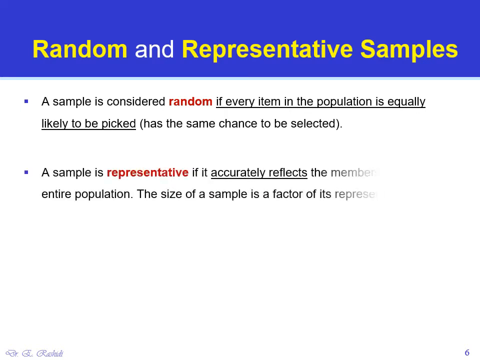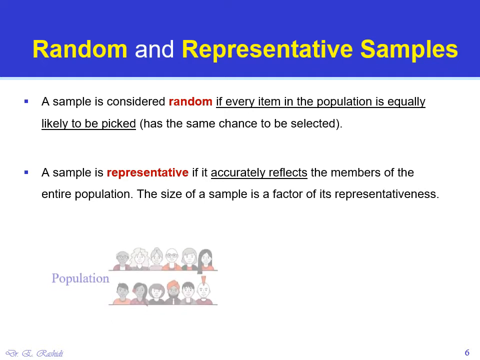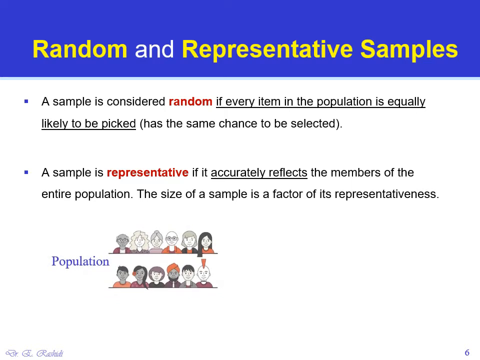A sample is representative if it accurately reflects the members of the entire population. The size of a sample is a factor of its representativeness. For example, suppose we want to study the age of a population, for example, a city. We have all sorts of diversity in the city population, but a random sample of this population cannot be, for